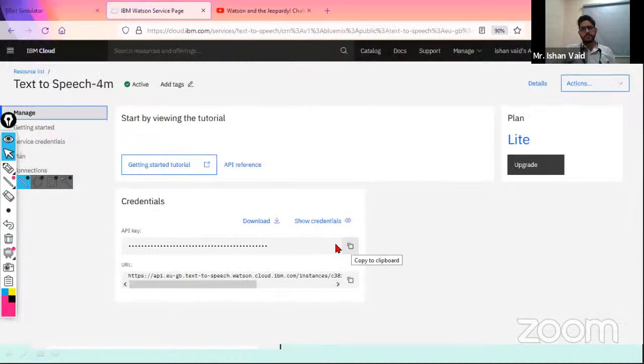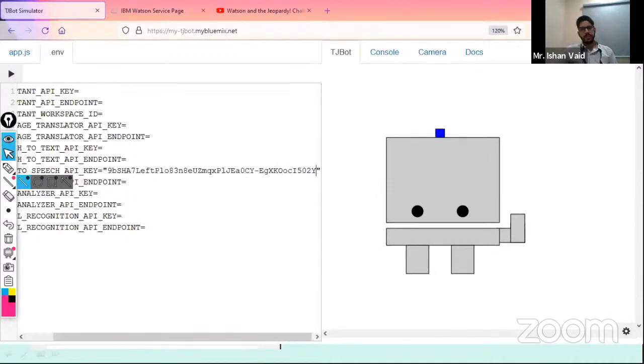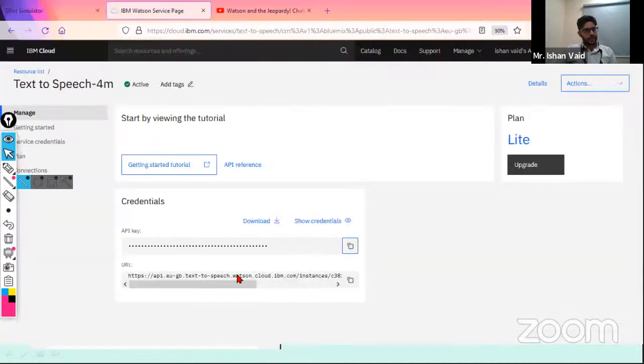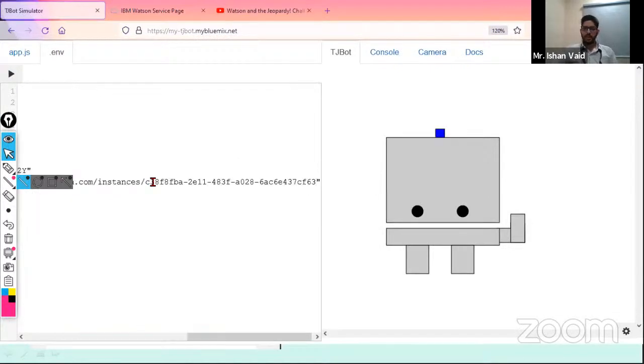So I will simply click on this API key. Here's the option to copy this. Click on this, it will get copied, and go to your simulator. In the API key of text to speech, I will just put quotes and then I will simply paste the API key over here. And again, I will get back, get the URL, copy the URL, get back to the endpoint. In the endpoint, I will paste my URL over here.